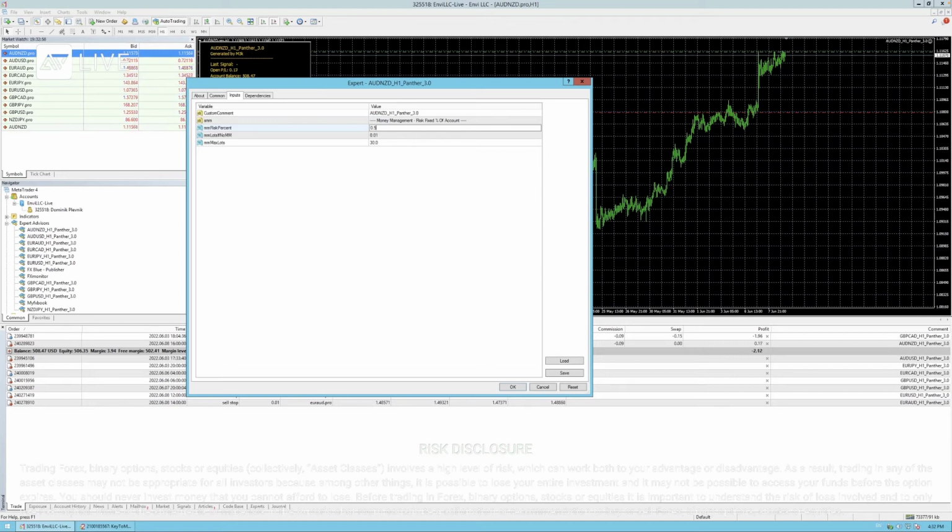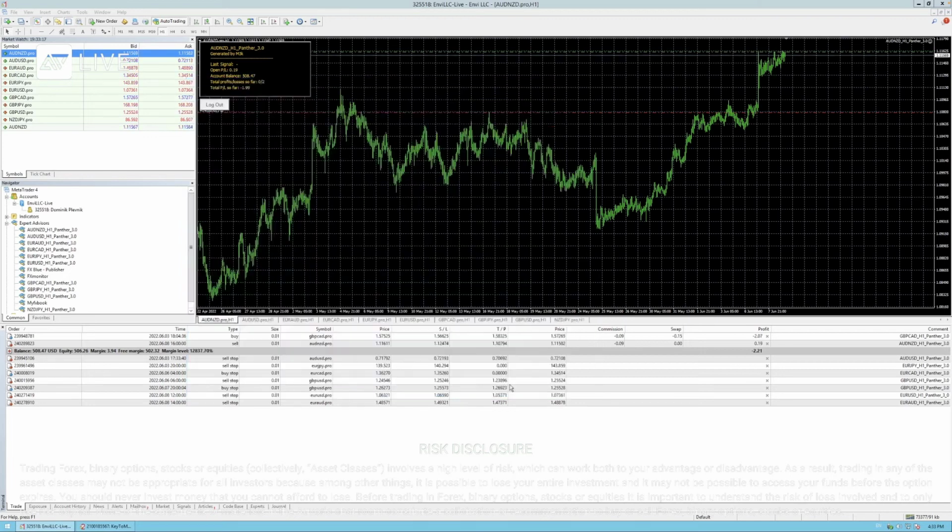Okay, it doesn't matter how big your account is, if it's a $500 account or a $100,000 account, you always have the same risk on every single pair, and you're always running all 10 of these pairs that you can see here. Once you set up your risk, you just press OK, and this is all that you have to do. Panther will calculate your stop losses, Panther will calculate your lot size, everything is going to be done with Panther.